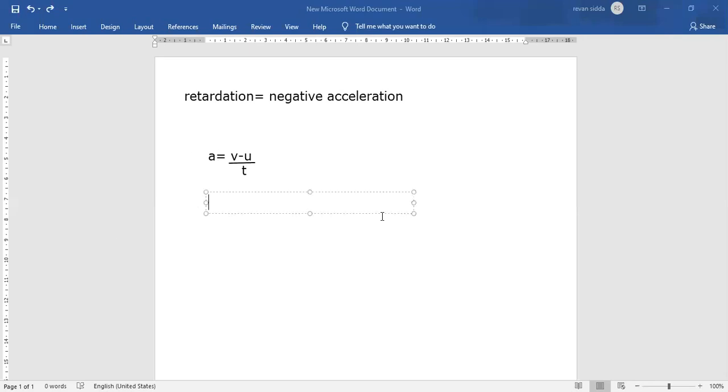In the sense, you will have a is equal to minus of v minus u divided by t. That's it. Right? It is a retardation. Retardation is nothing but negative acceleration.